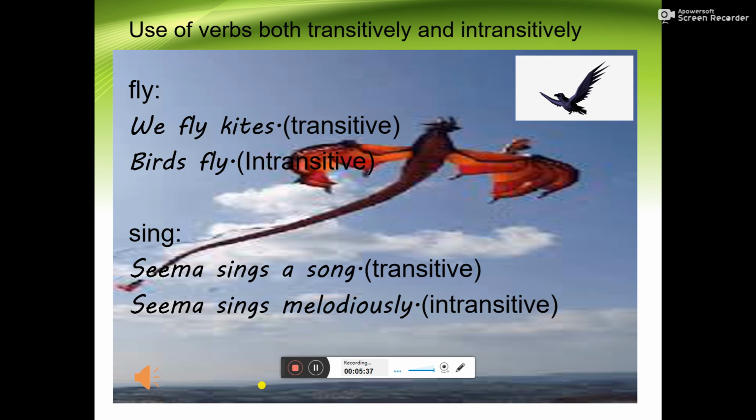We can use verbs both transitively and intransitively. For example, fly. We fly kites. Here we are using it transitively. Birds fly, using it intransitively. Sing. Seema sings a song. Transitive use of the word sings. And Seema sings melodiously. Intransitive use.